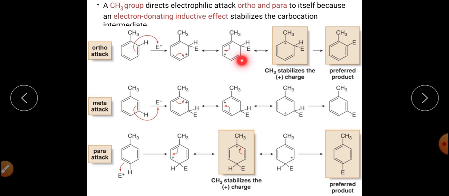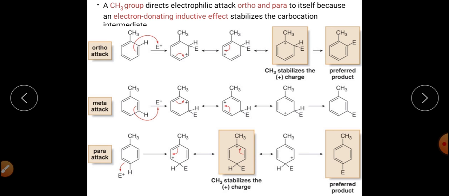When stabilization happens, this gets converted into this particular structure, and this gets converted into this structure. Similarly, we have meta attack, and here are the different resonating structures, and this is para attack, and here are the resonating structures for the different positions of attack.